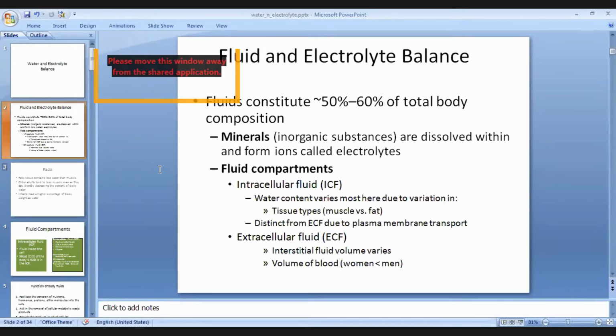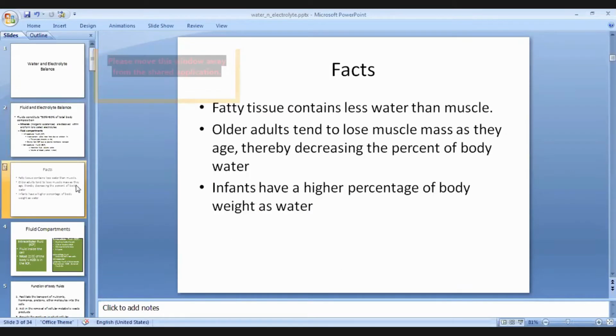The water content of ICF may vary depending upon the tissue type, muscle versus fat. Extracellular fluid, ECF, may also vary, as women have less ECF volume of blood than men. So these are certain differences between different compartments of fluid. Some facts related to fluid.